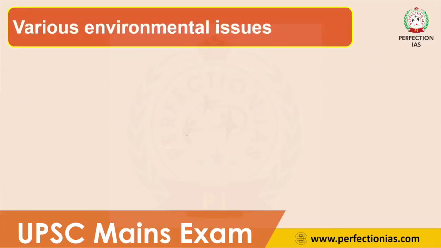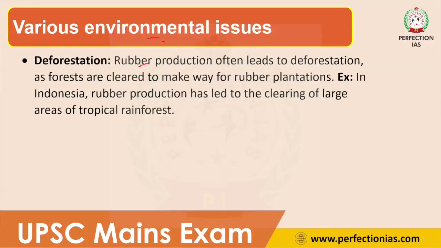In the second part we have to discuss various environmental challenges which are specific to these rubber producing countries because of rubber production. So the first environmental challenge is deforestation. Deforestation is one of the most important challenges of rubber production. Why? Because rubber production often leads to deforestation. We all know that